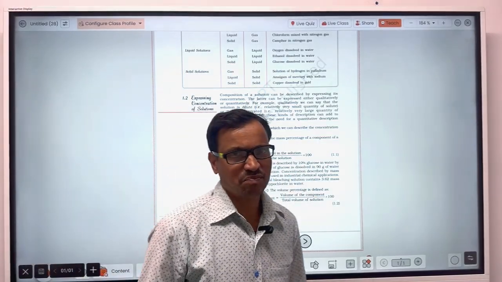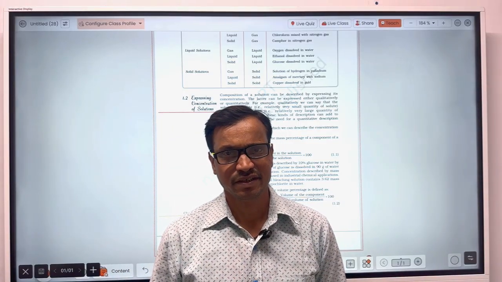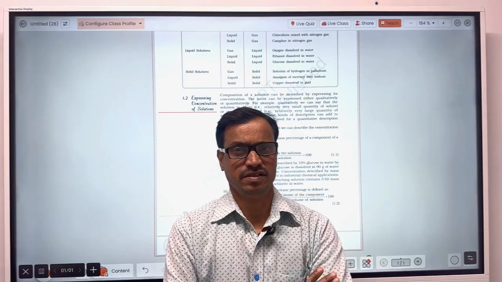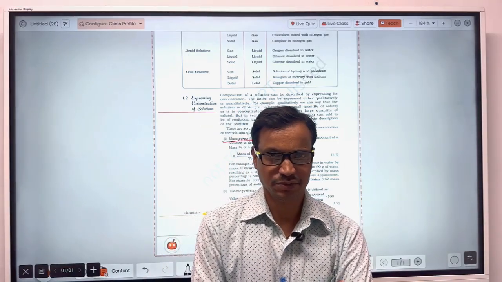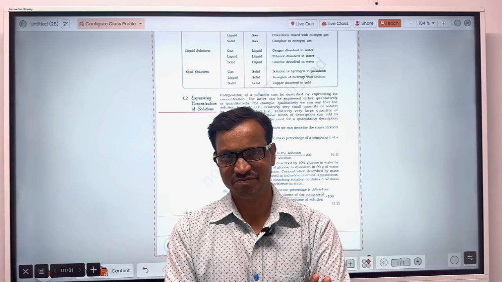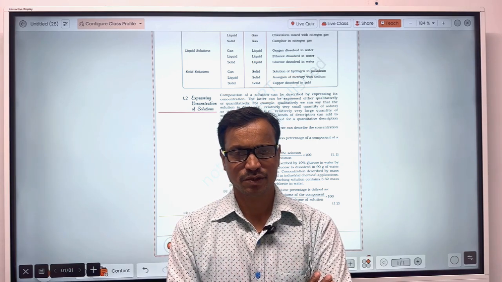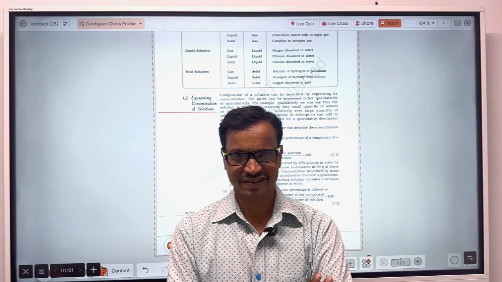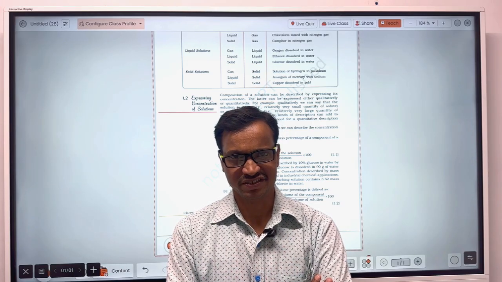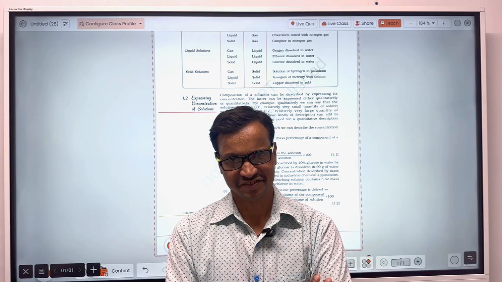The meaning of percentage is the amount in 100. When you find out the profit percentage, that means when the cost price was rupees 100, then how much profit you got, that will be your profit percentage.